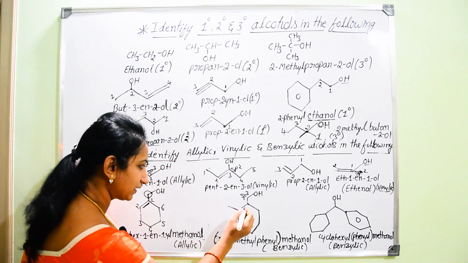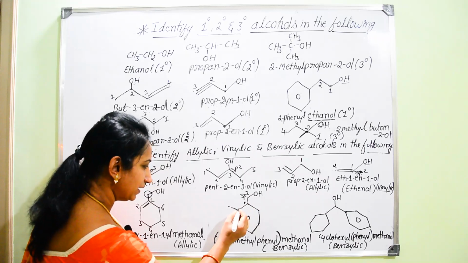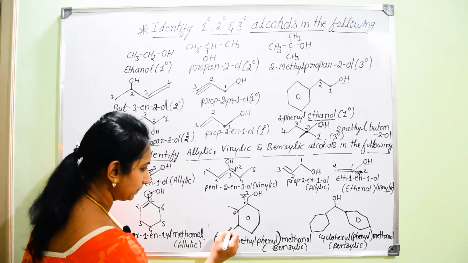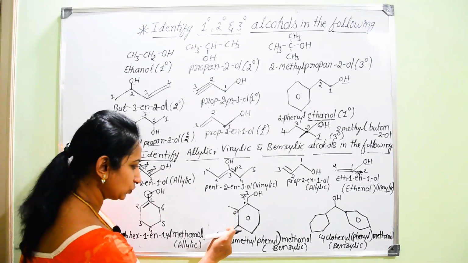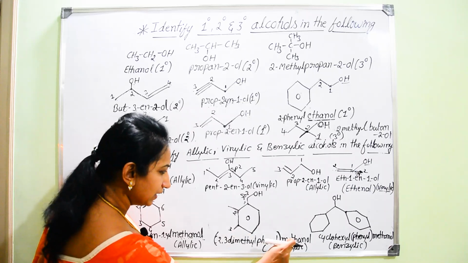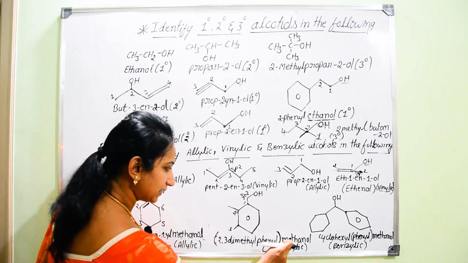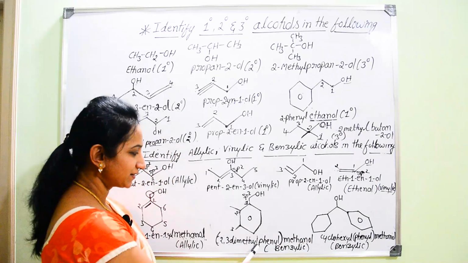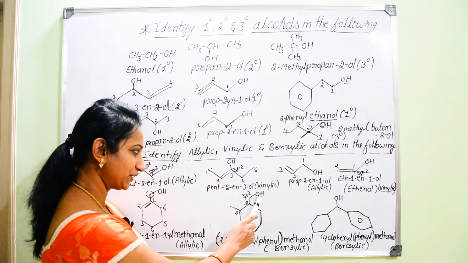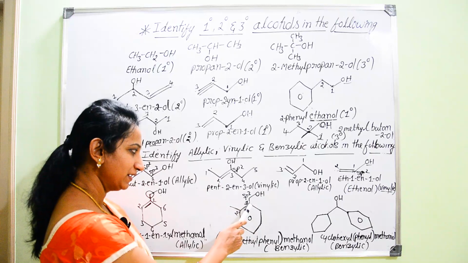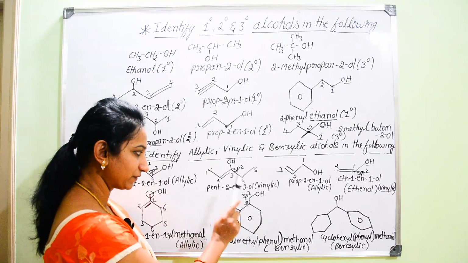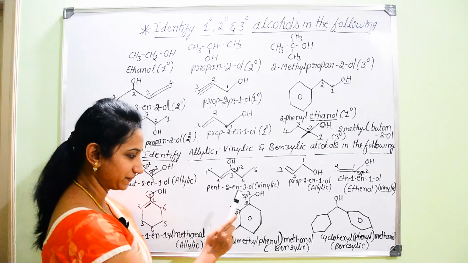So here you can consider this is the first position, this is the second position, this is the third position. Therefore, you can write (2,3-dimethylphenyl)methan-1-ol, or methanol. Hence, it belongs to benzylic alcohol. Here, as you can see, OH is attached to an sp3 carbon, which is in direct contact with the aromatic ring, or the double bonded carbon atom of the benzene ring.